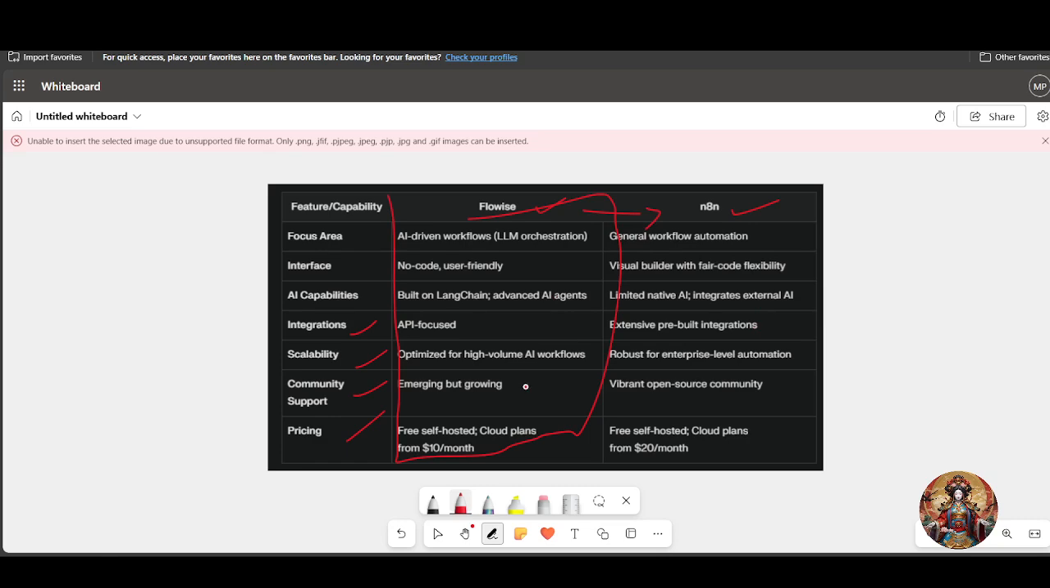So for final thoughts, if you are focused on AI powered work, just choose Flowise. But if your automation needs are broader and integration heavy, you can go with N8N. It will handle everything from database updates to sending Slack alerts.